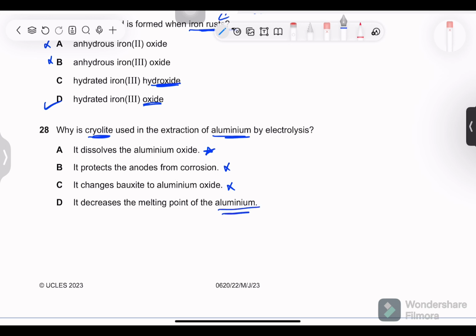This is where you will go wrong, because it does not decrease the melting point of the aluminum. Rather, it decreases the melting point of aluminum oxide. The metal is not yet extracted. So this is definitely wrong. So this leaves us with A, because aluminum oxide is dissolved in cryolite, which is there to reduce its melting point.